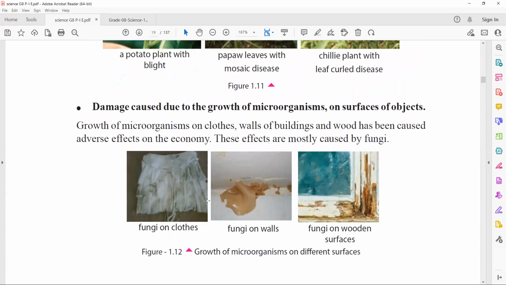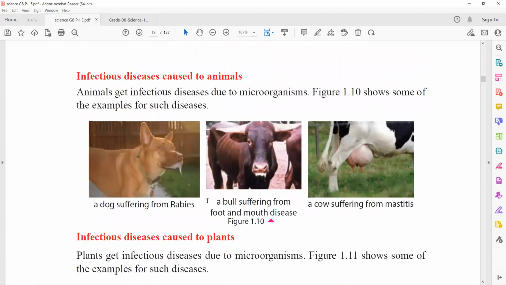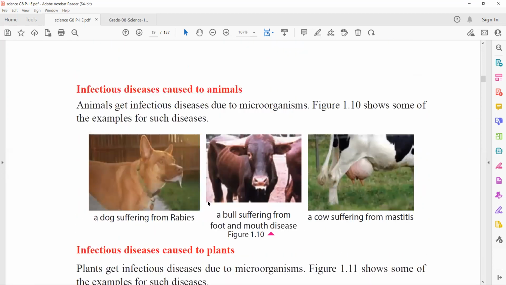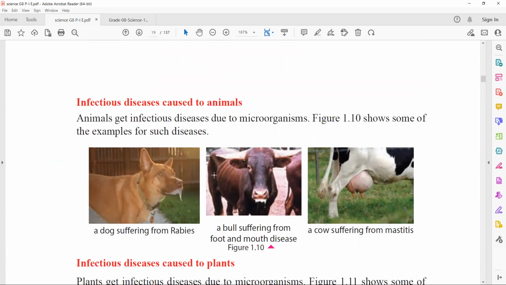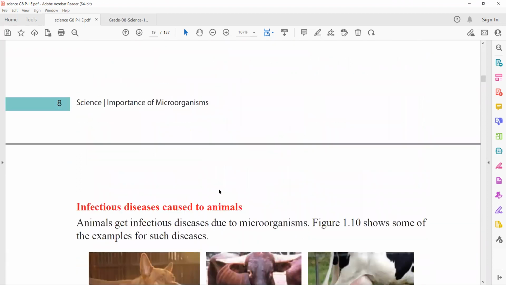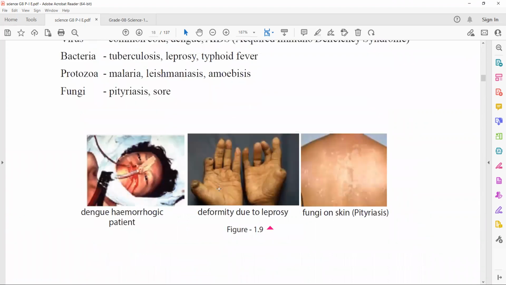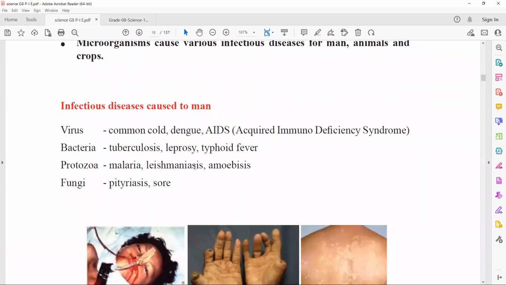Okay, right. Again, there are several diseases in animals as well as in humans. Here you can see a cow suffering from mastitis. Mastitis means the swelling of the udder of the cow is called mastitis. Right? So here, rabies. So these are the examples. Here also there are several diseases. You have to study them. You have to remember them.